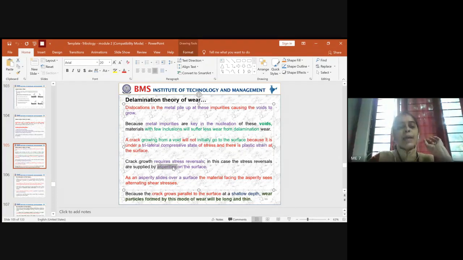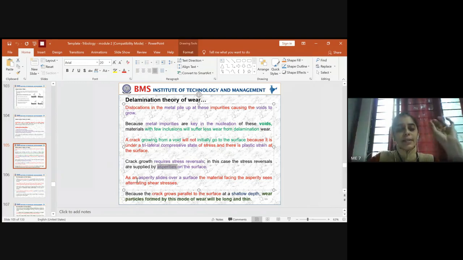These asperities usually come into picture when you have different mating elements, one of a harder metal, another of a softer metal. The asperities from the hard material will penetrate the soft material, and it provides the required stress in the reverse direction. Due to that reverse direction stress, it results in the penetration or growth of the crack.